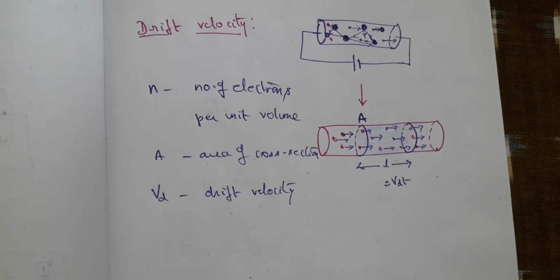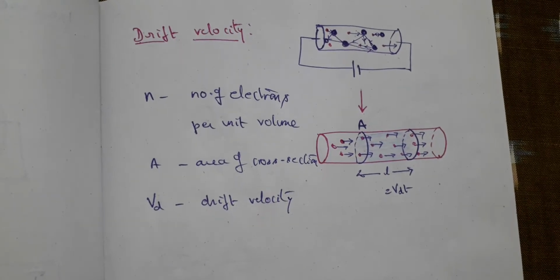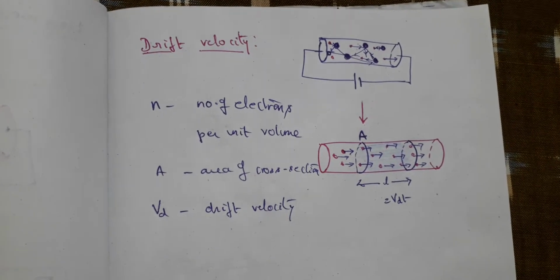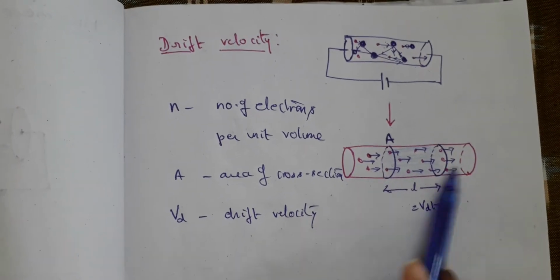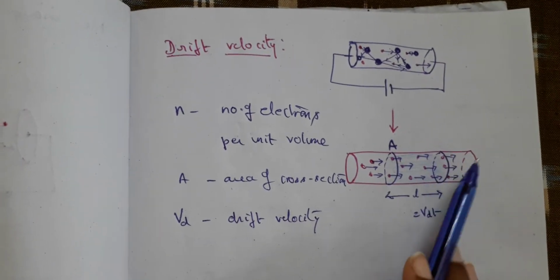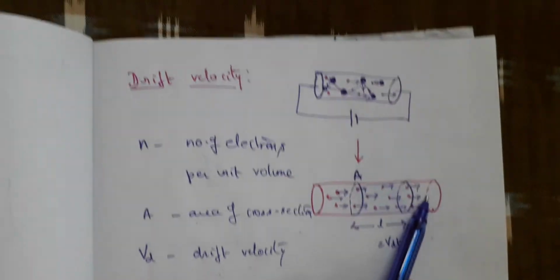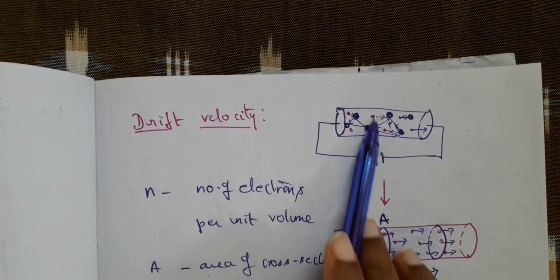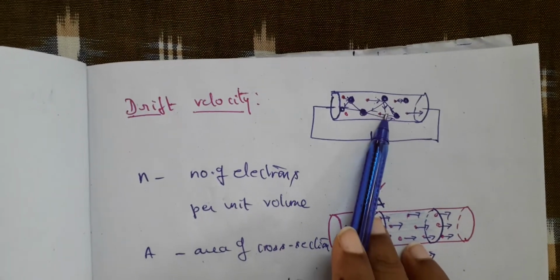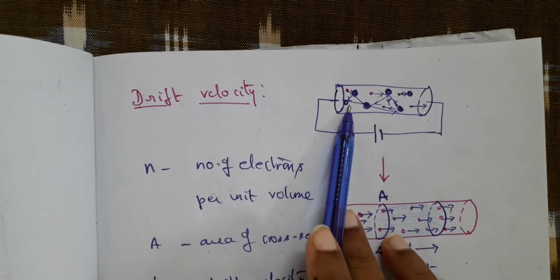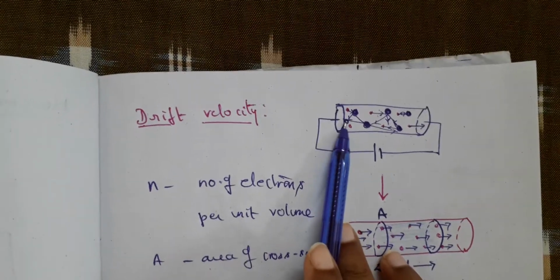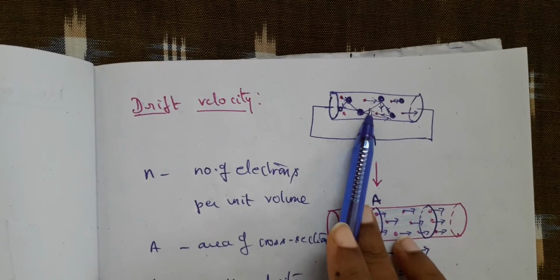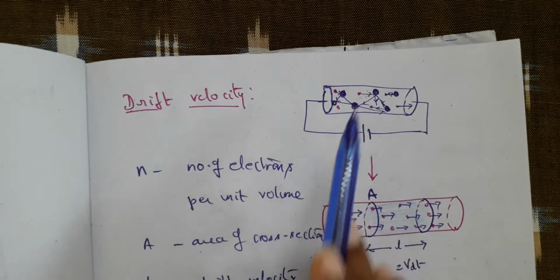In the previous condition, we have seen that when a battery is connected to a conductor, electrons are moving in a specific direction, like this. We are saying it directly. But when we talk about microscopic conditions inside a conductor, there are free electrons, those in the outermost orbit of the atom, which get excited at room temperature, and you have so many electrons free to move. They are leaving a particular atom and moving, right?